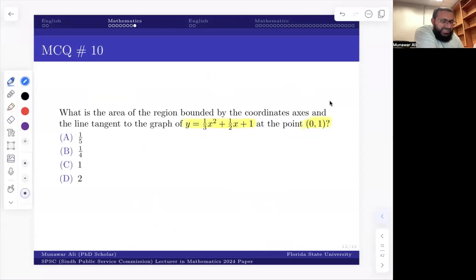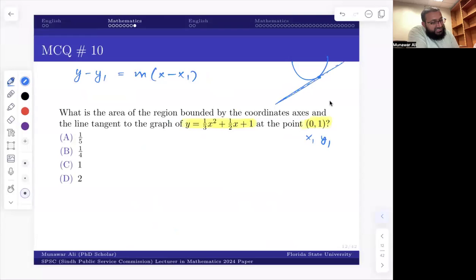And you know very well, it's a very simple idea. You have to find the equation of a straight line. If I apply the point-slope form, it's going to be y minus y1 equals m times x minus x1. And x1 and y1 are given to me, because I have a curve and I am given a point, so I should find the equation of this tangent line. This is the tangent line. I want only the equation of this line.